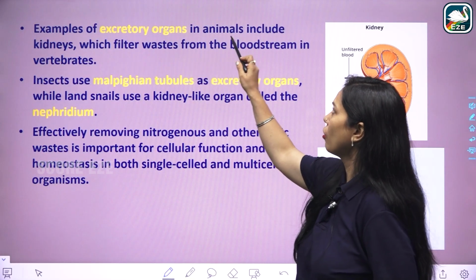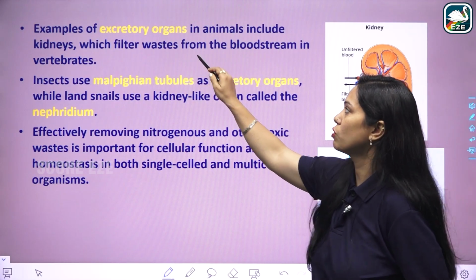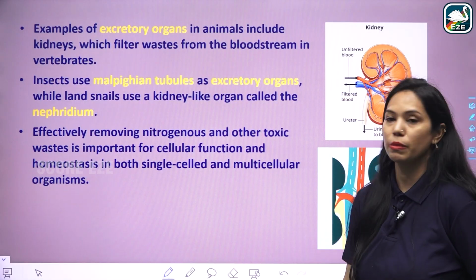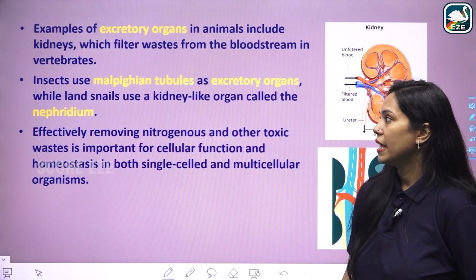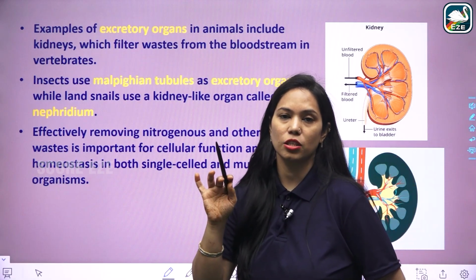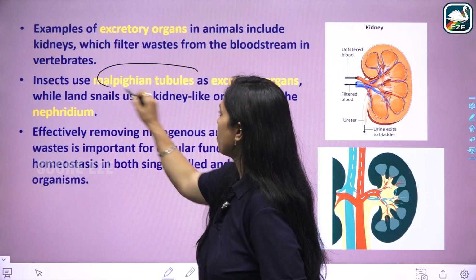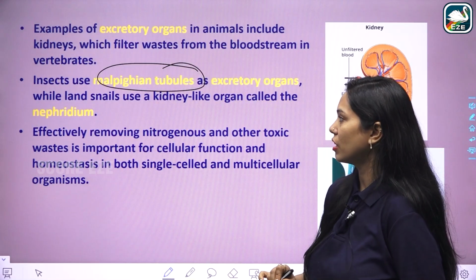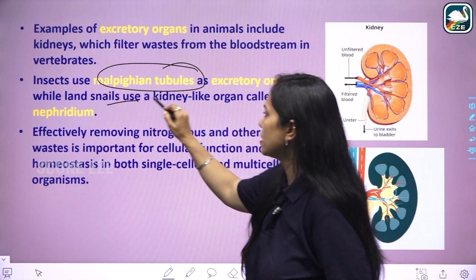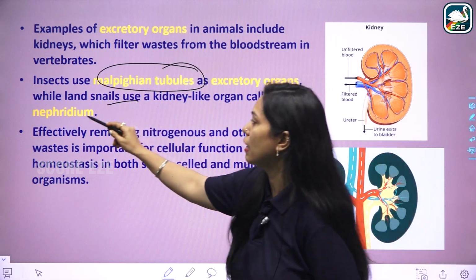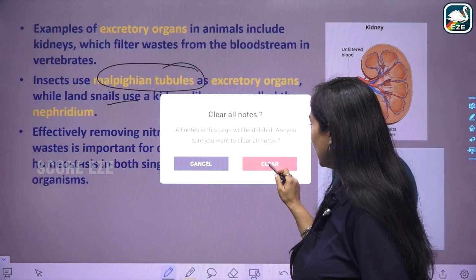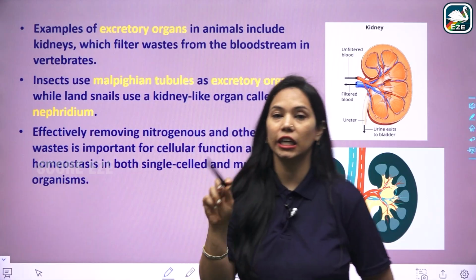Examples of excretory organs in animals include kidneys, which filter the waste from the bloodstream in vertebrates. What do insects use? These are invertebrates. Important, they use malpighian tubules as the excretory organ. Land snails use a kidney-like organ called nephridium. Very important, kidney-like organ, not the kidney.